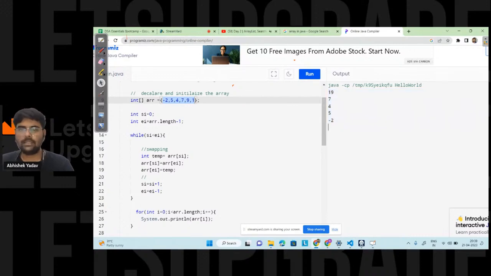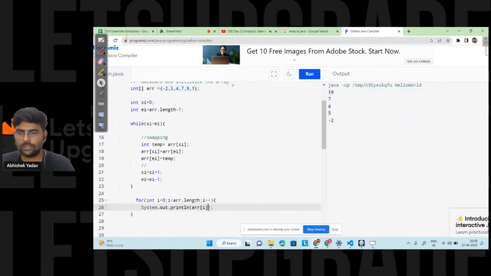Okay. I think there's some mistake from the compiler itself. If you run this code on an offline IDE, you will get a clear answer here, right? Let me see why I'm getting this one. So now I'm getting the correct one, right? That is 1 9 7 4 5 and minus 2, right?